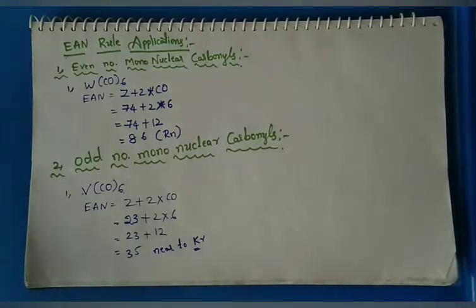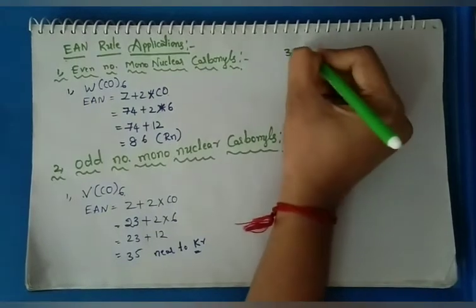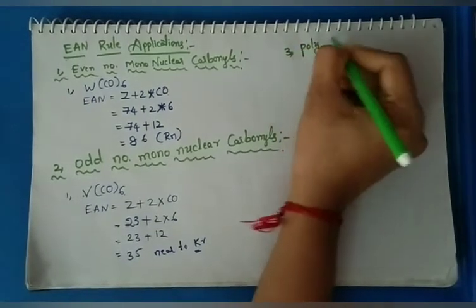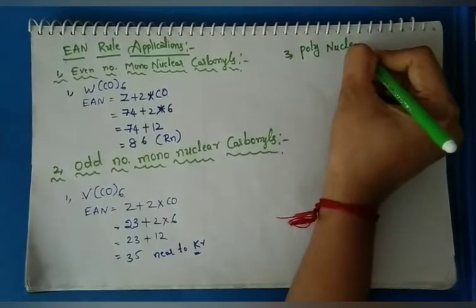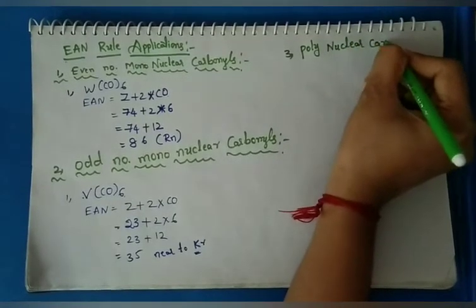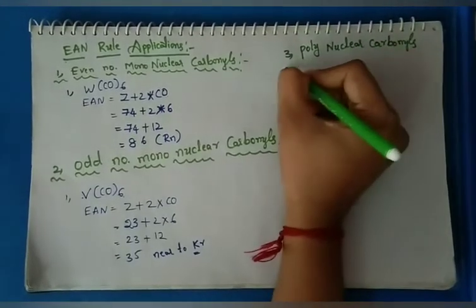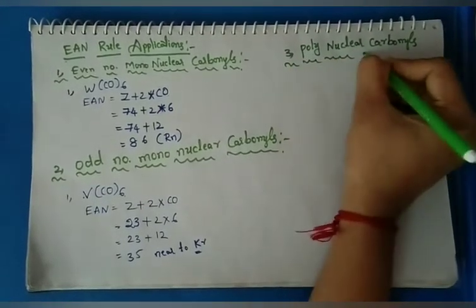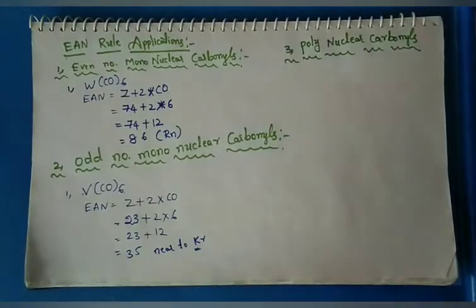So last one, third one, polynuclear carbonyls. Poly means many. So in this, more than one.